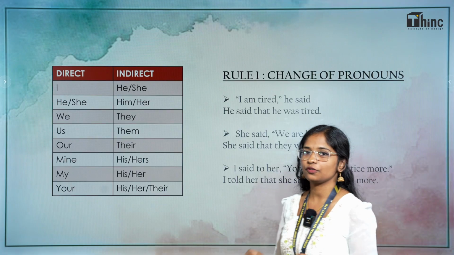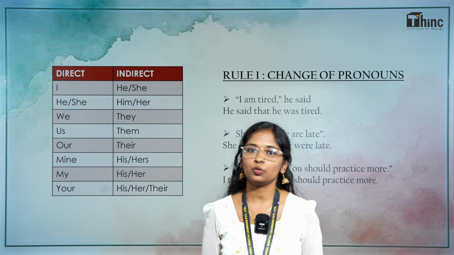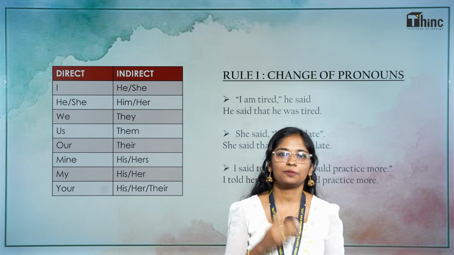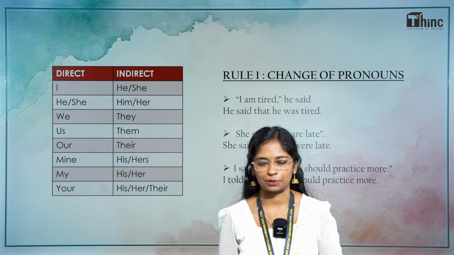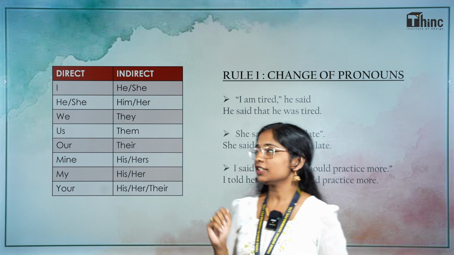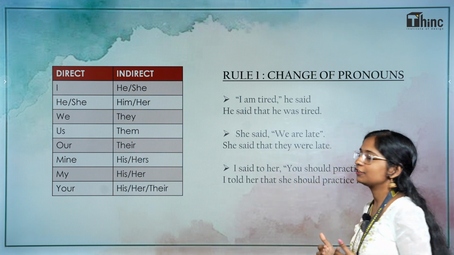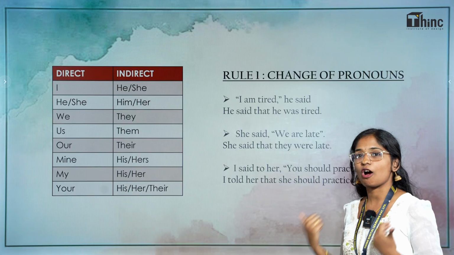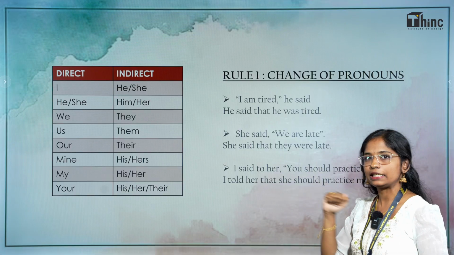So in this video, we are going to study how we can convert sentences from direct speech to indirect speech. We'll be learning it by rules. Let us look at the first rule. The first rule is that you have to change the pronouns. That is obvious. "I am tired," he said.